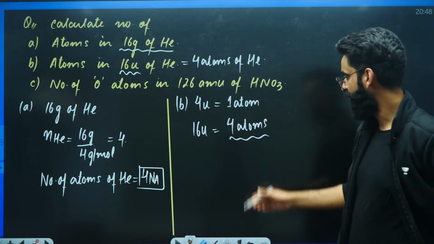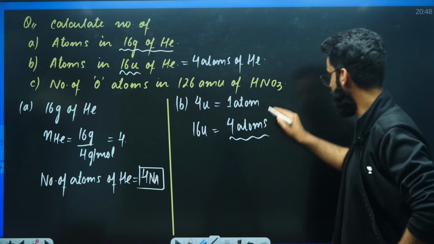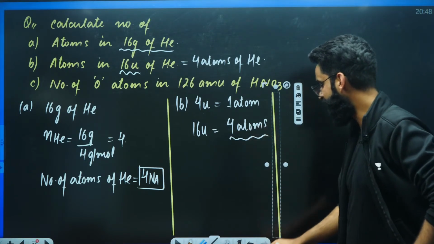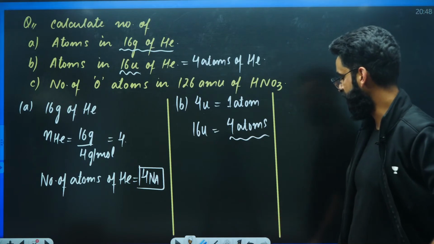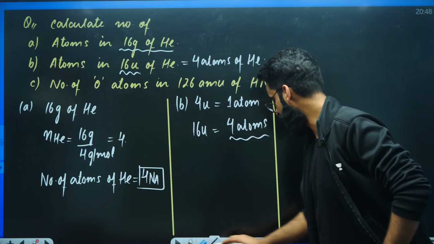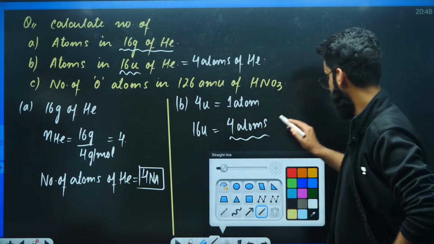Perfect. Done. That's what we were supposed to calculate. We were supposed to calculate atoms of helium. We have calculated 4 atoms of helium. Correct?